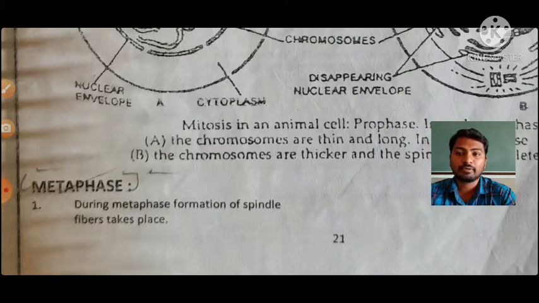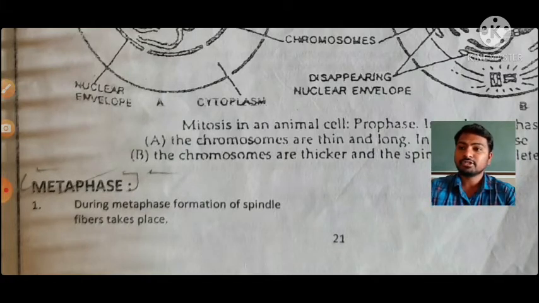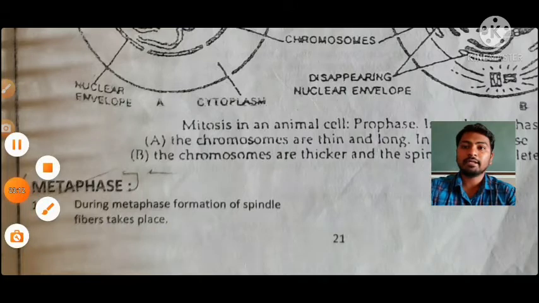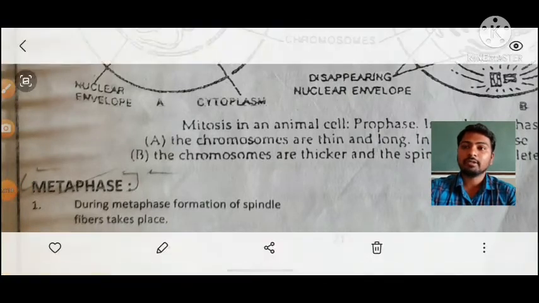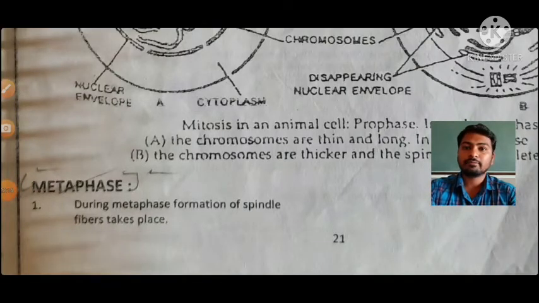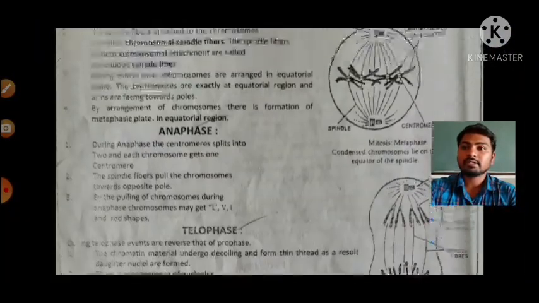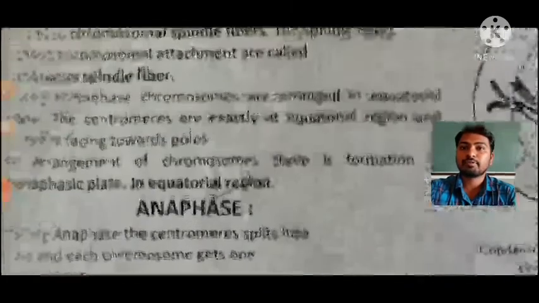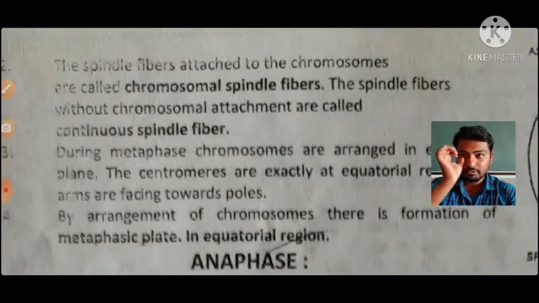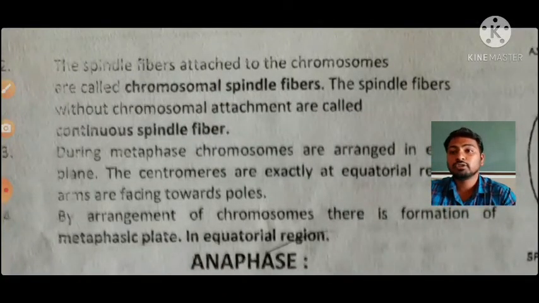These spindle fibers are mainly of two types: continuous spindle fibers and non-continuous spindle fibers, or chromosomal spindle fibers and non-chromosomal spindle fibers.